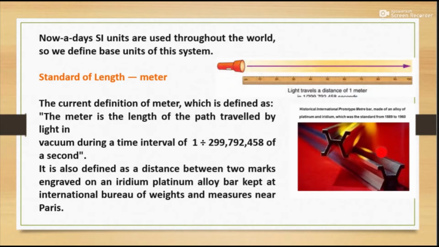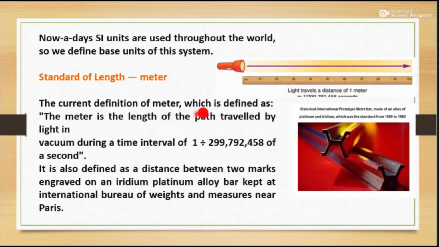Now you can see a picture here: the historical international prototype meter bar, which is an alloy of platinum and iridium, which was the standard from 1889, in France, and this standard meter is used all over the world for measuring instruments and measuring quantities of objects.